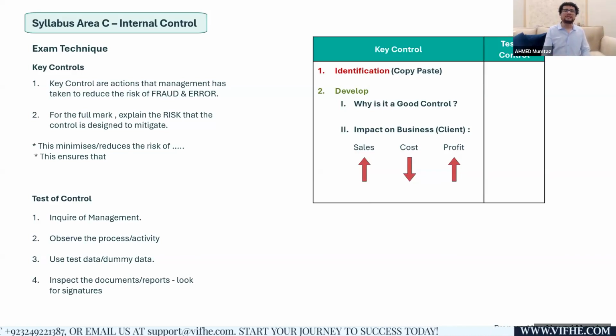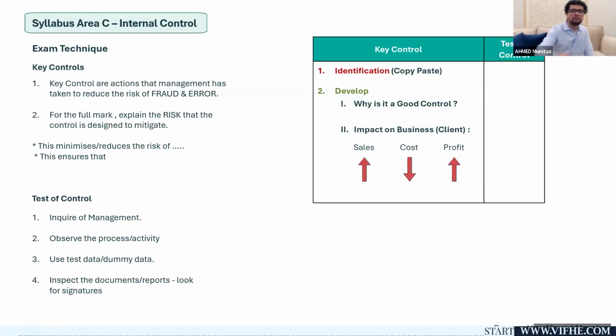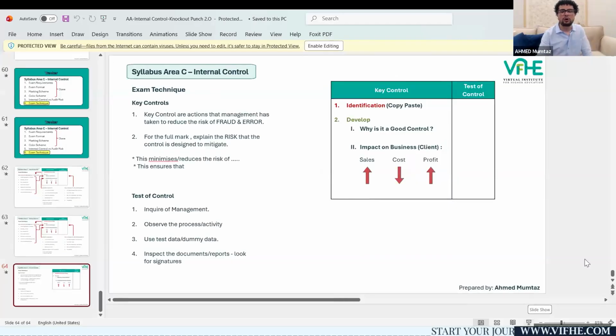So I can always select a sample of documents and look for the sequential review. I will make sure there are no sequential gaps. For sequential review, if it was performed by the senior clerk, I will look for the authorized signatures. So these are the tests of controls. Test of control means an action which the auditor will apply in order to figure out whether the controls are operating effectively or not.